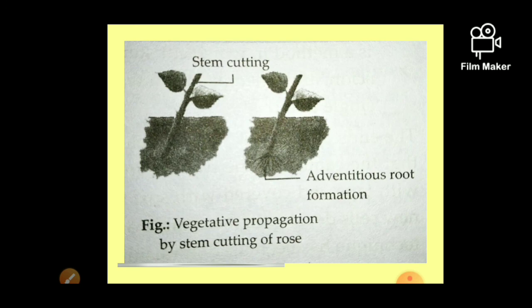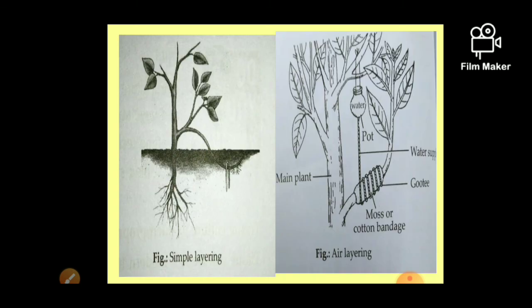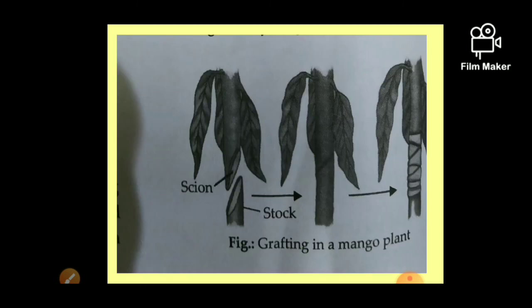Okay, now see once again, here you have to add cutting, then second layering, and third here should be grafting, and fourth should be what? Fourth should be tissue culture, right? Then artificial propagation, four methods are there. I explained all one by one: cutting, layering, then this was grafting and the tissue culture.